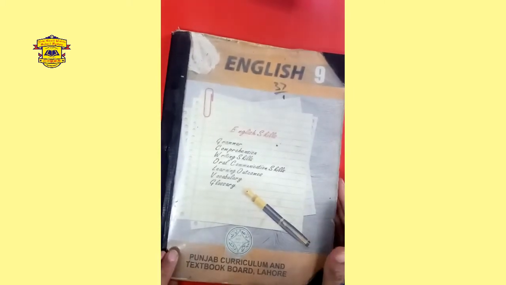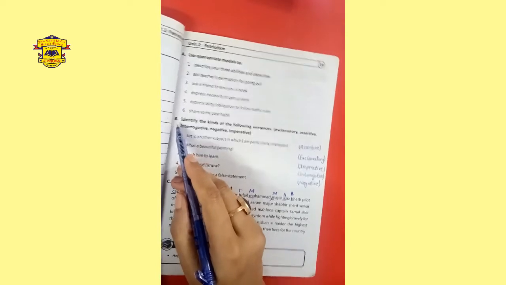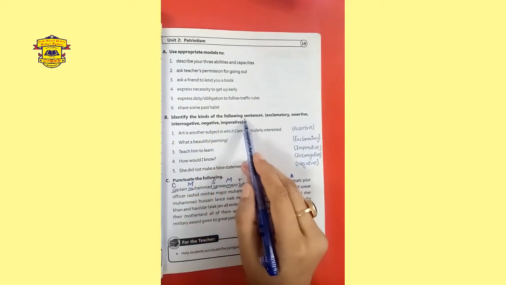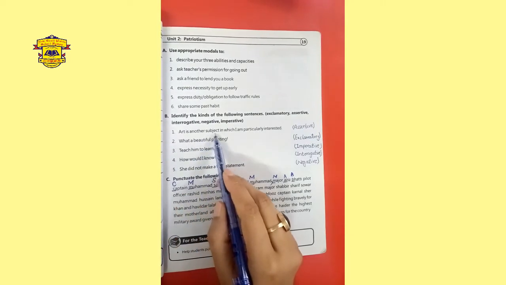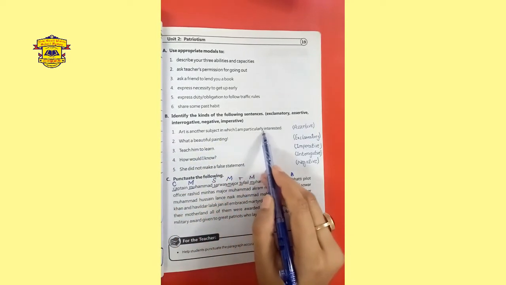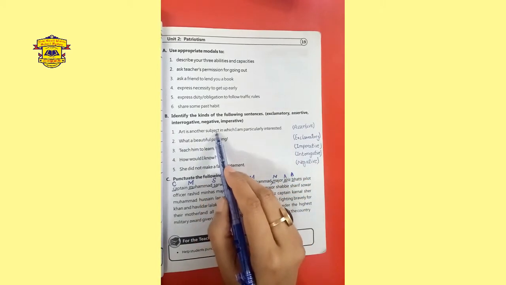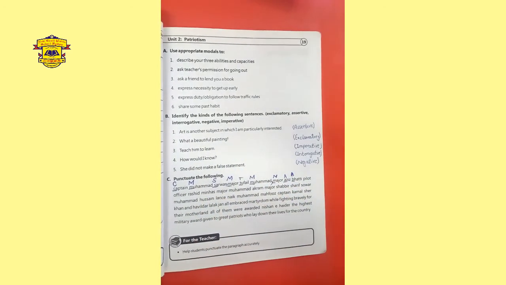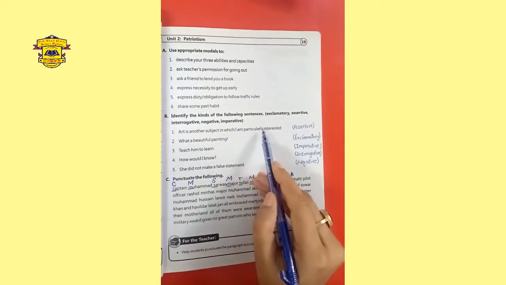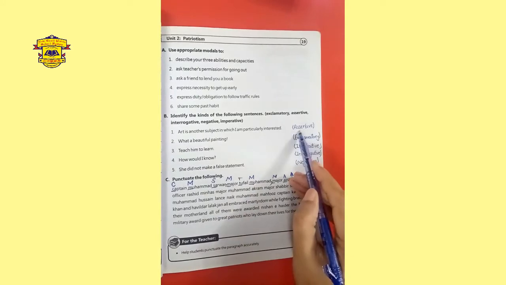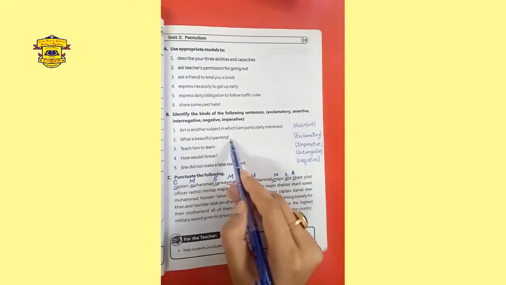Now students, let's move to exercise B of chapter number 2. Identify the kinds of the following sentences. First, art is another subject in which I am partially interested. Look at the example. Here I am declaring something positive. This is assertive.